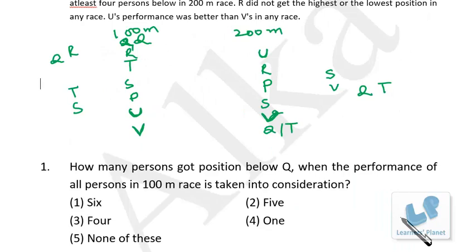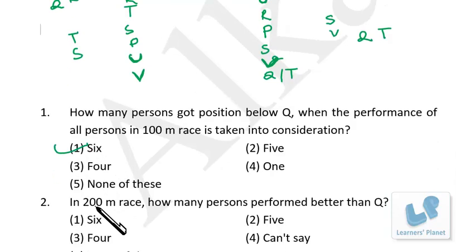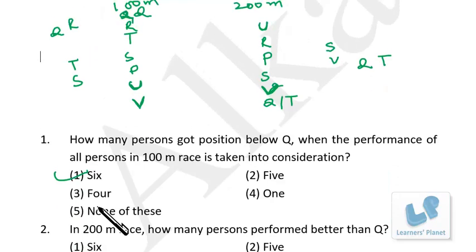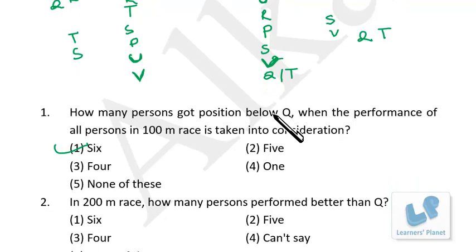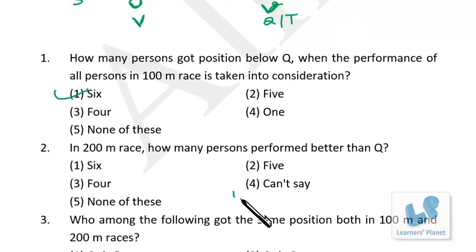Now let's see the questions. How many persons got position below Q when the performance of all the persons is taken into consideration? So in the 100-meter race, Q is in the first position, so 6 people. In the 200-meter race, how many persons perform better than Q? So we cannot say because Q may be in 6th, maybe 7th position. If it is 6th position, then 5 people, and if it is 7th position, then 6 people. So we just cannot say.